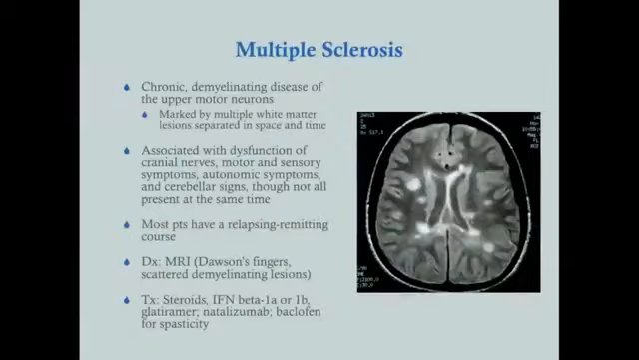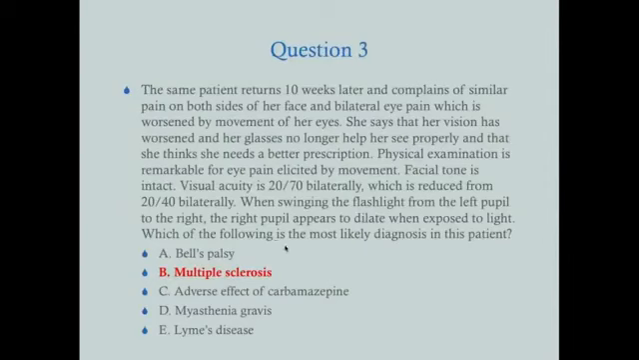What we did see in this patient, and go back here, is this thing with the pupil dilating when it's exposed to light. What that's called is a Marcus Gunn pupil. Basically the Marcus Gunn pupil is just a delay in the response of the pupil. So let's say you shine your flashlight into the left pupil. The left pupil should constrict.